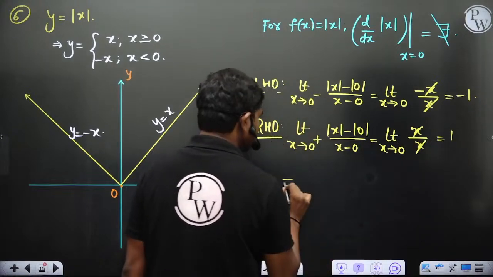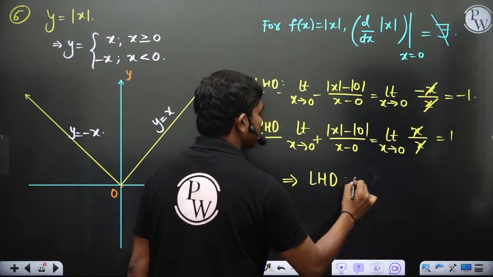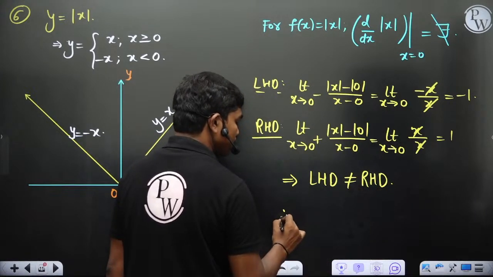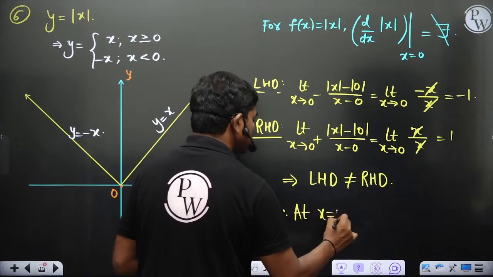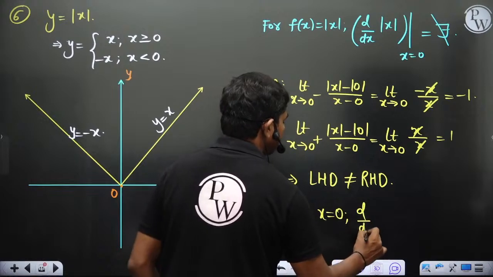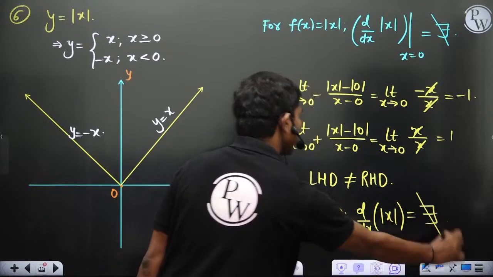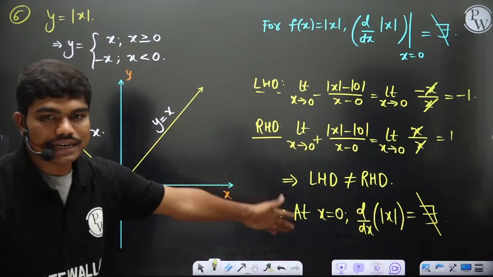And since you have seen, this implies left hand derivative is not equal to right hand derivative, of course, so therefore at x is equal to 0, d by dx of mod x does not exist. Okay, so you have seen this. Now clearly this is what we have done in yesterday's class.